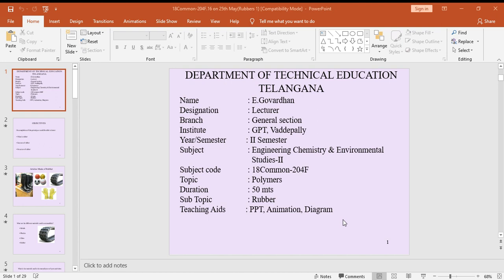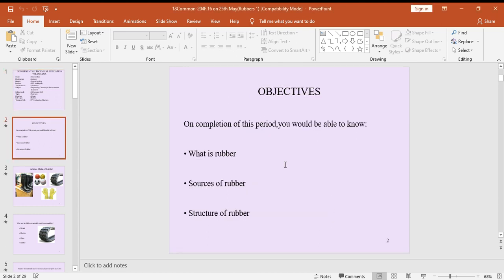Let us start. We should discuss one by one, detailed and also clearly. On completion of this period, you would be able to know what is rubber, the source of rubber, and the structure of rubber. First of all, we should discuss the rubber definition and how rubber is collected, that means the source of rubber. Next, how the structure formation takes place, and which chemical formula is present in rubber. So one by one we should discuss.